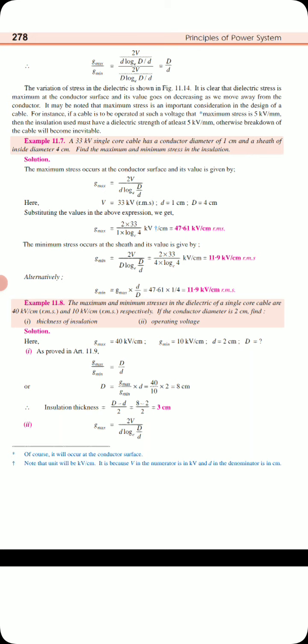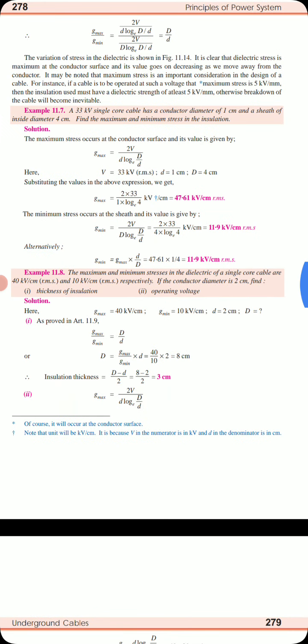We know that G max by G min is equal to capital D by small d. So using this we will get the capital D. Once we get the capital D, we need to find the thickness. How to find the thickness? Capital D minus small d will give you the total thickness. Actually, the thickness on both sides is included, so it is divided by 2. We will get 3 centimeter as the thickness.